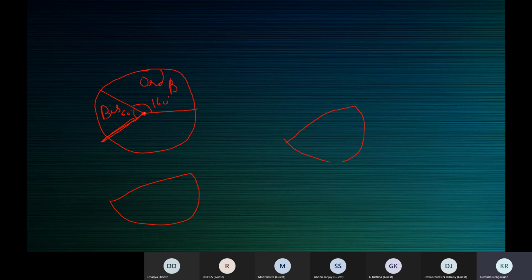The center of the protractor should coincide with the center of the circle, and the baseline should coincide with the radius. So you will be placing your protractor like this. The semicircle will be like this here. Now start reading. 80 degrees, right? So it will be somewhere here, 80 degrees. Mark that point and join.